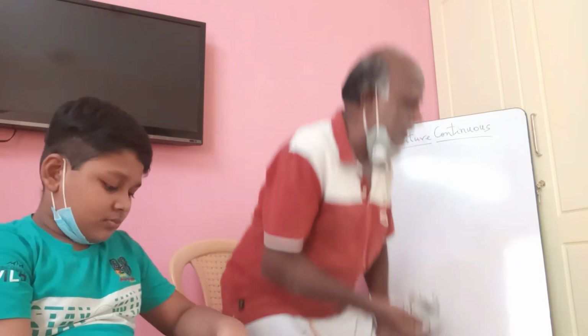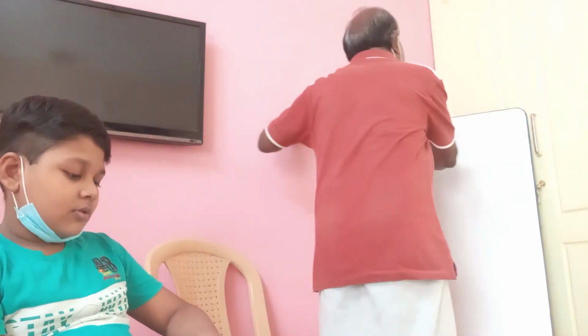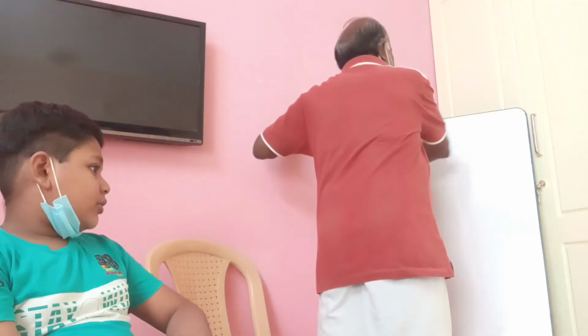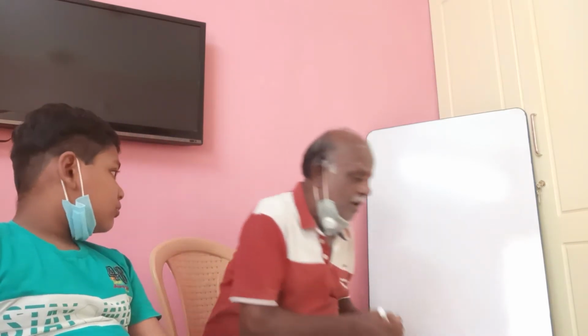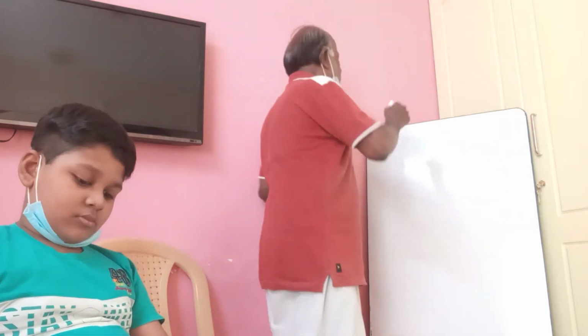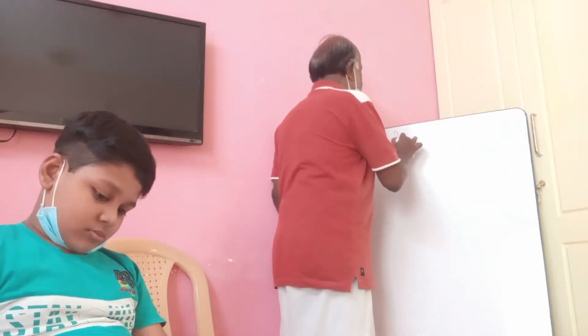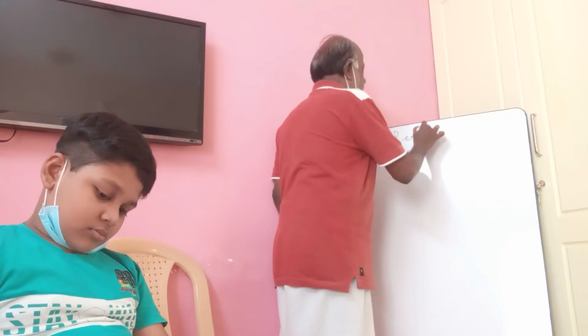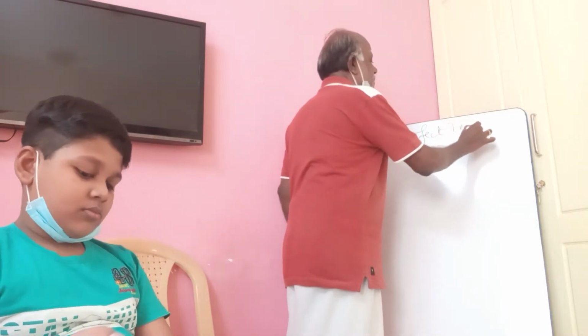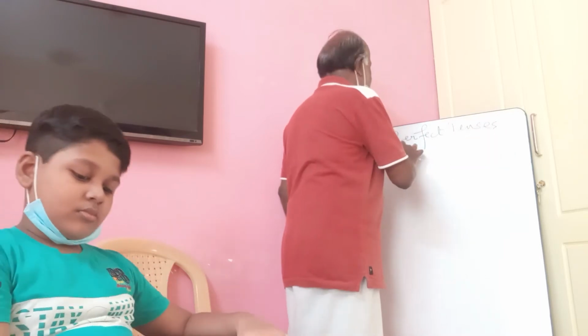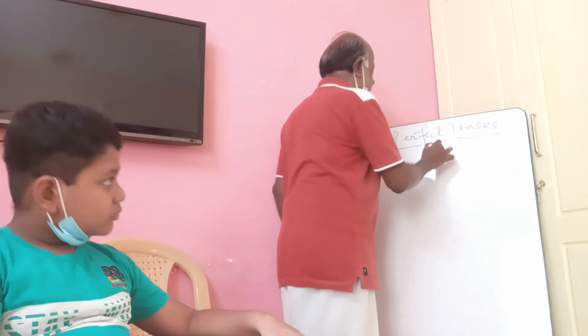Very good. Now, what is the next tense we are going to study today? Present perfect. Okay. Now, in perfect tenses, how many forms are there?